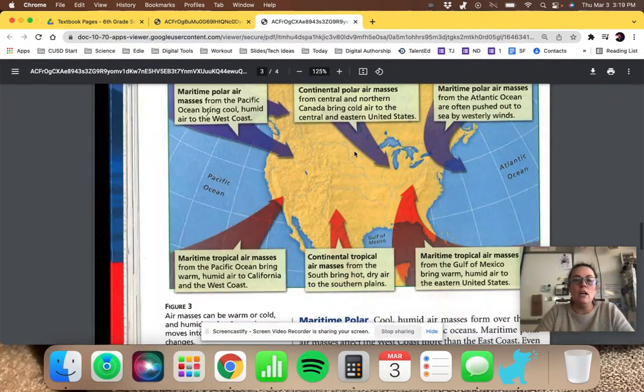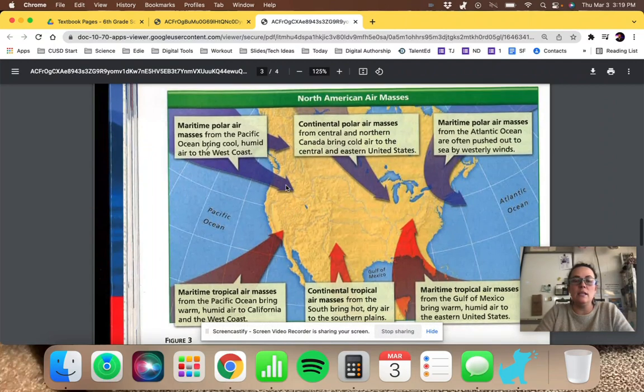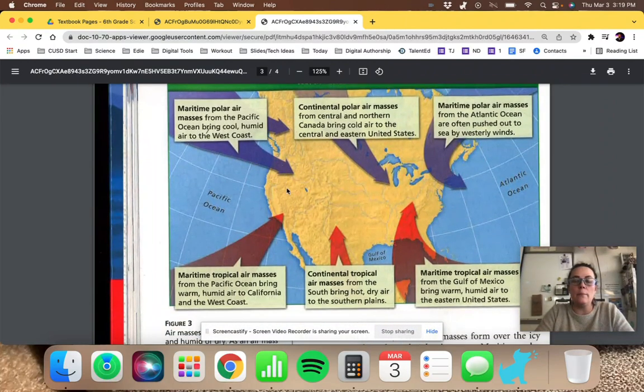I'm going to zoom out here. So you can see over here is the upper west coast of the United States. And this is where we're going to get that maritime, because it's forming over the Pacific Ocean, but polar because it's in the northern part of the northern hemisphere. So you get maritime polar air masses from the Pacific Ocean bringing cooler, humid air to the west coast. And Seattle is known for cold, rainy weather.